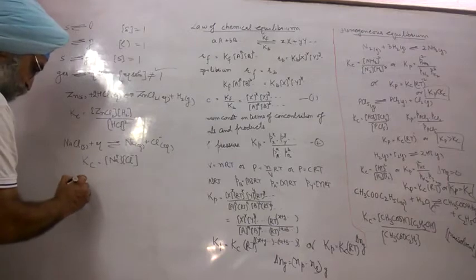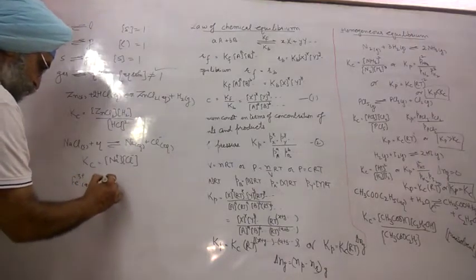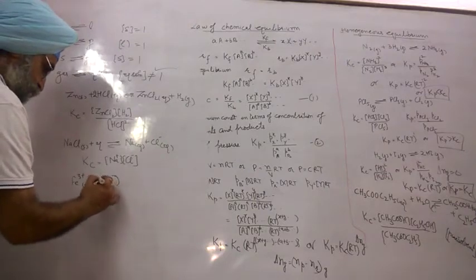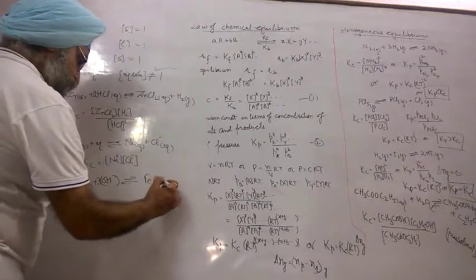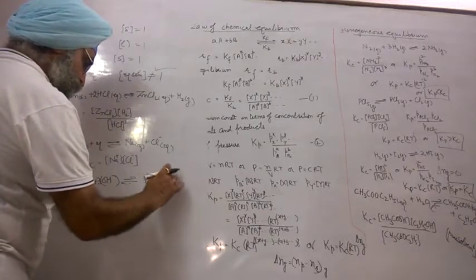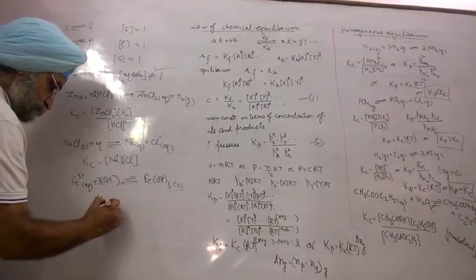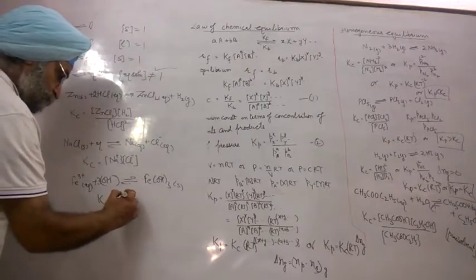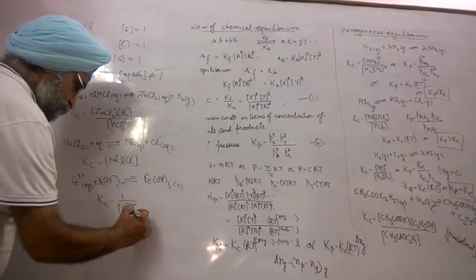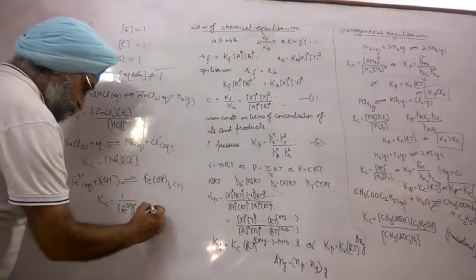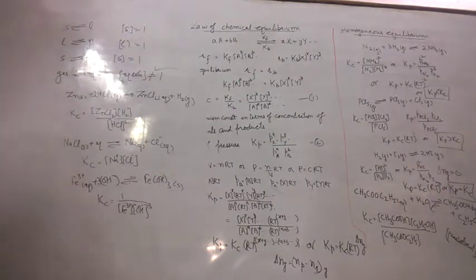Fe3 positive aqueous plus OH negative into 3 changes to Fe(OH)3 solid. In this case, Kc is 1 upon Fe3 positive into OH negative power 3. क्यों? दिस इज सॉलिड, इसकी कंसंट्रेशन हमें क्या लेनी है? 1 लेनी है.